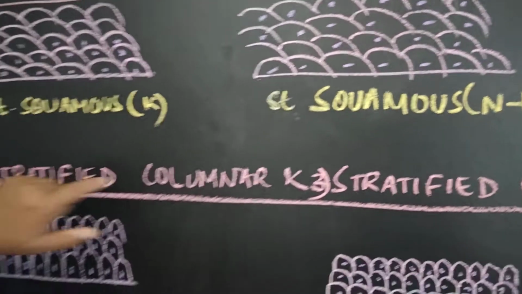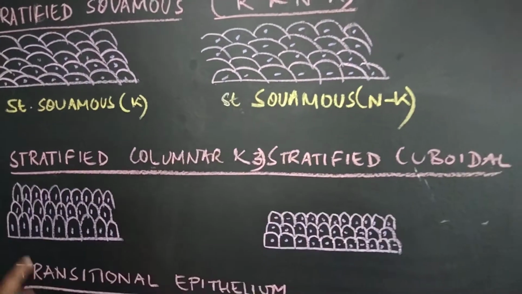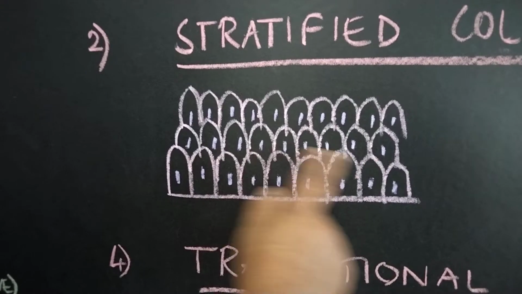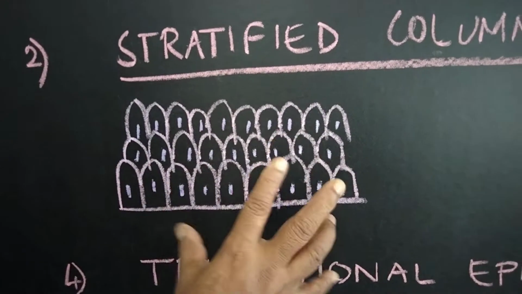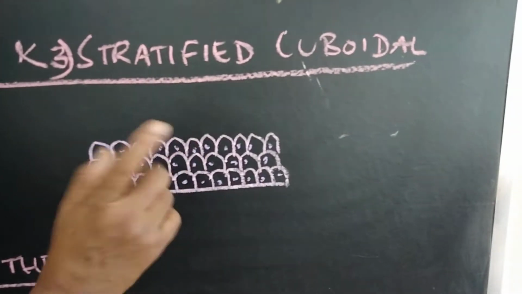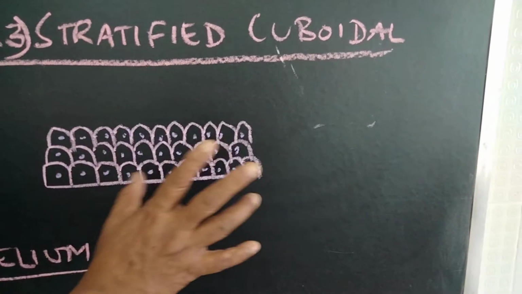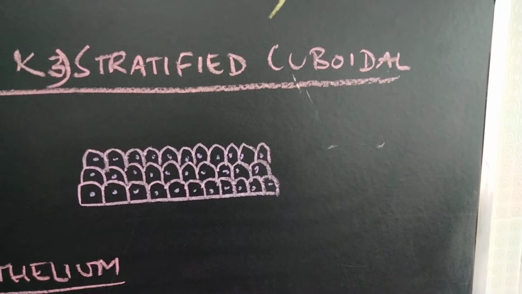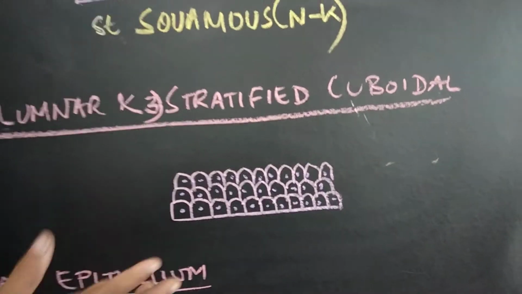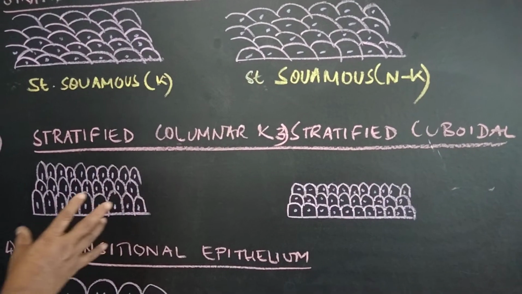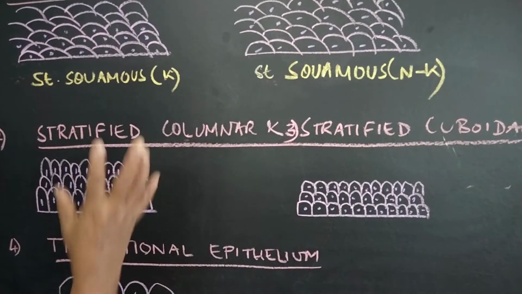Now this is stratified columnar and stratified cuboidal. So you see the columnar layers forming a multi-layer with elongated cells. This is present in the duct of the gland. This is stratified cuboidal. This is also present in the duct of the gland. Some of the ducts have stratified cuboidal epithelium. So the ducts of the glands have multi-layered epithelium, and this is called stratified columnar or stratified cuboidal epithelium, usually present in the ducts of the glands.